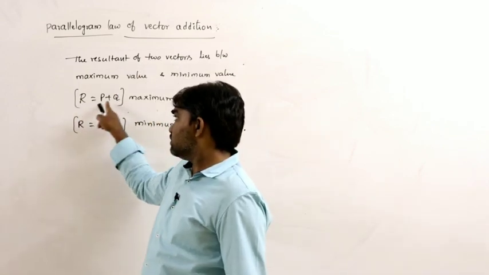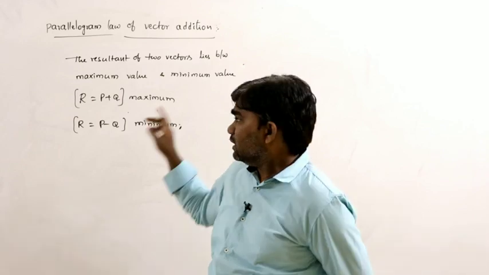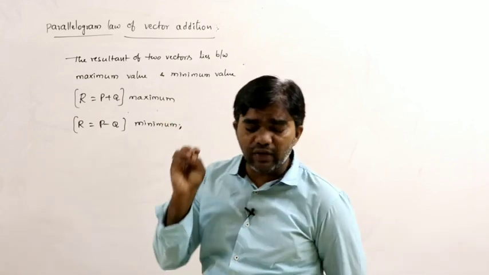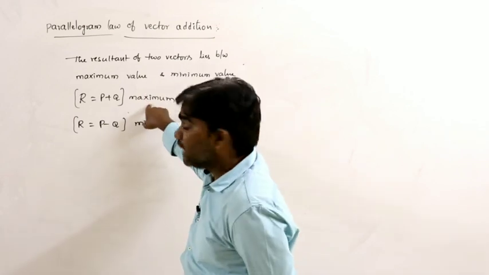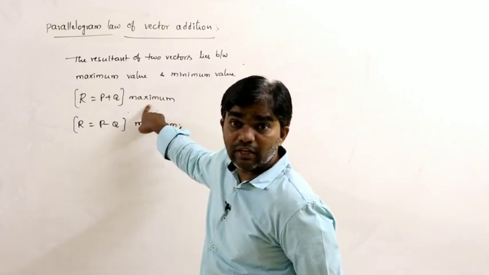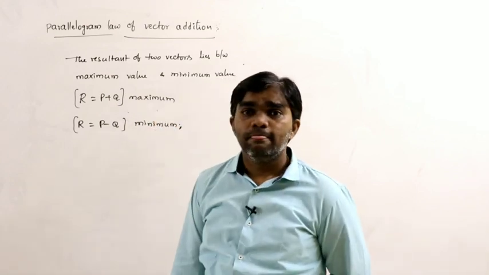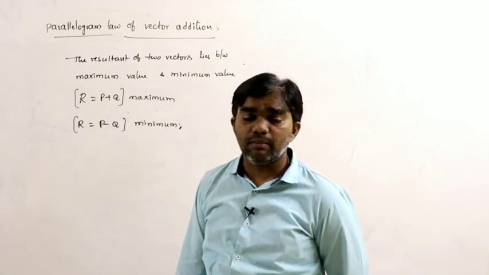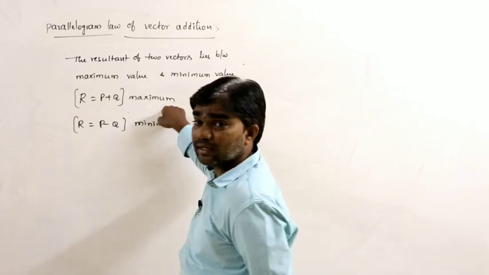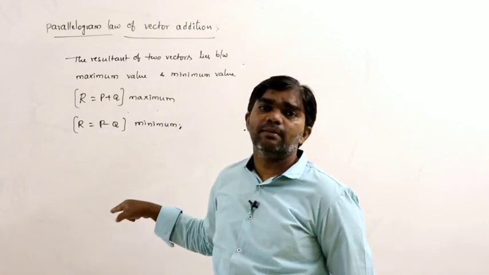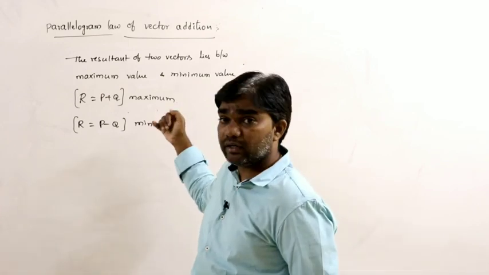That is, R equal to P plus Q and R equal to P minus Q. That means the resultant of any two vectors must never be greater than the maximum and never be less than the minimum. That is the concept of the parallelogram law of vector addition.